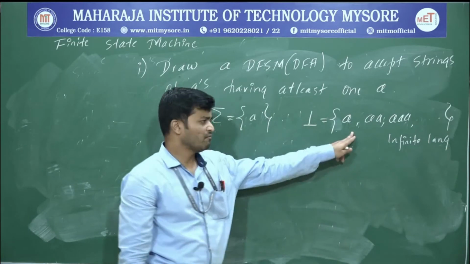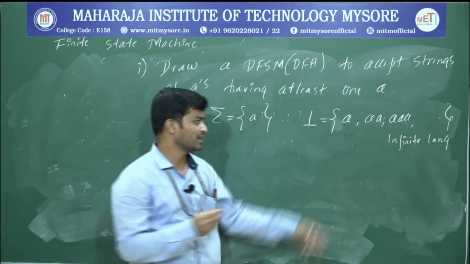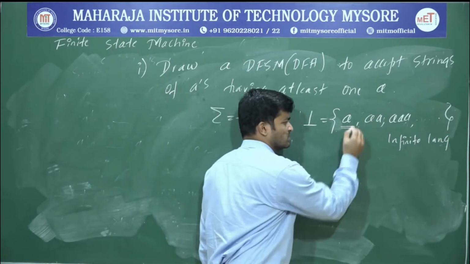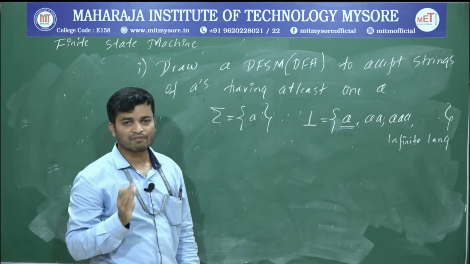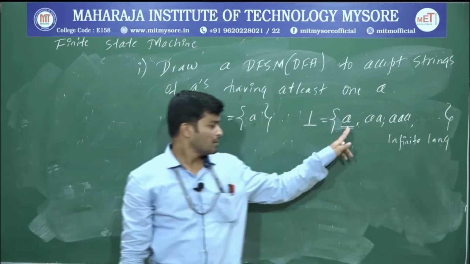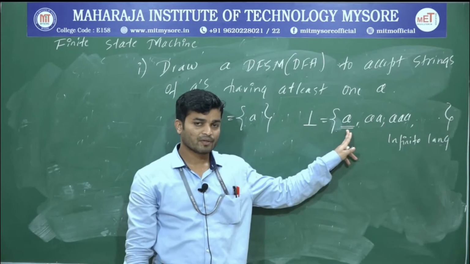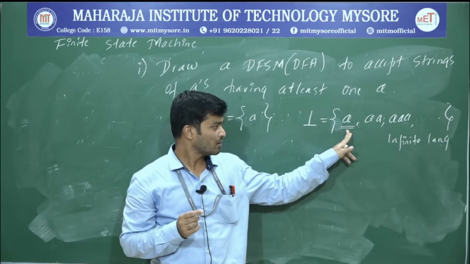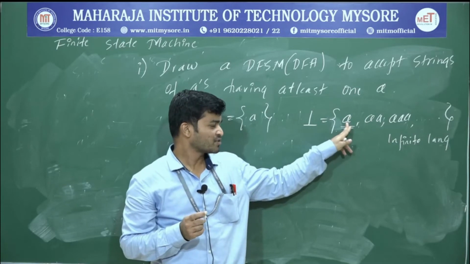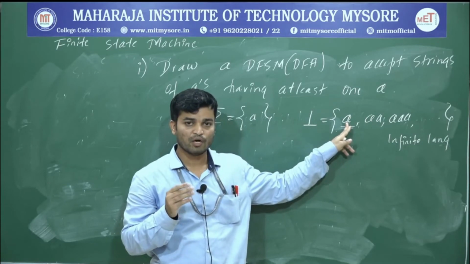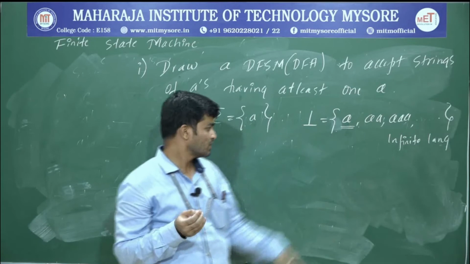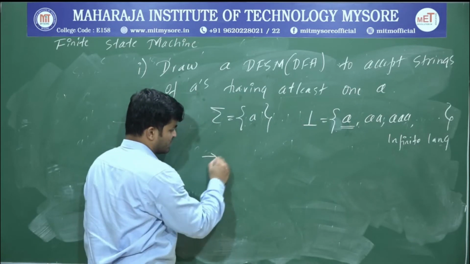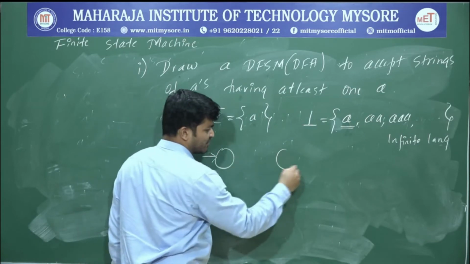Just now I told, whenever the language is infinite, just underline the minimum length string. If the language is infinite, mark the minimum length string. If the language is finite, mark the maximum length string. So what's the size of the minimum length string? 1. If the size is 1, how many states? 2 states. One is start state, another one is accepting state.